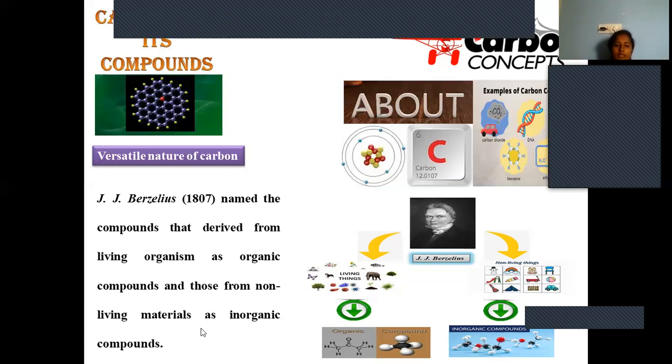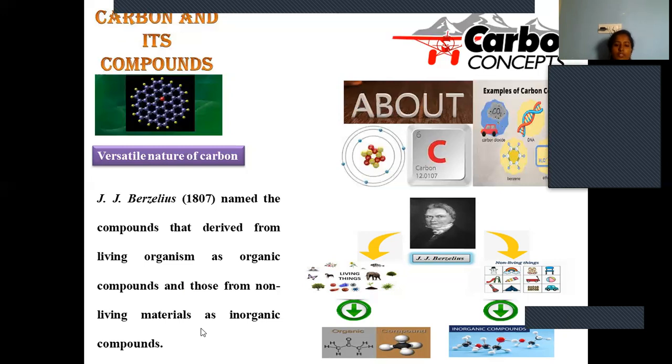So the entire periodic table can be categorized into organic compounds, inorganic compounds, transition metals, inner transition metals, like that, right? So all organic compounds are derived from living organisms according to J.J. Berzelius. We are not supposed to deny his concept. If you go with the living organisms, all are composed of carbon and its compounds only. So that is obeyed, but there is a limitation. The emphasis laid by Berzelius is not at all completely wrong. We have to accept it, but not 100%.